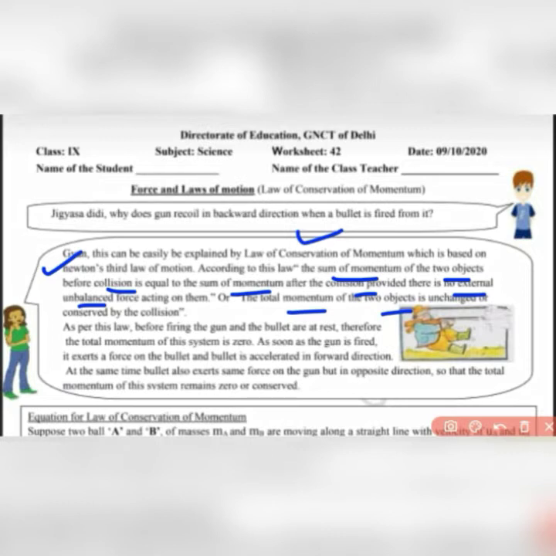Now as we know, initially the gun and the bullet are at rest. So when the two are at rest, the total momentum is 0. But as soon as the bullet is fired from the gun, the bullet is moving in the forward direction and this bullet is also exerting a force on the gun. As a result, the gun is moving in the opposite direction. So the total momentum of the system remains 0, or it is conserved.